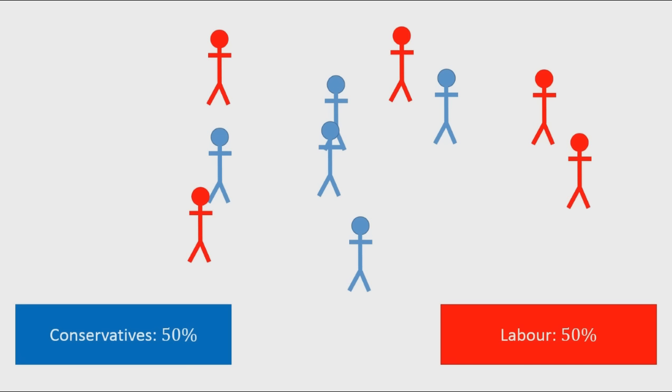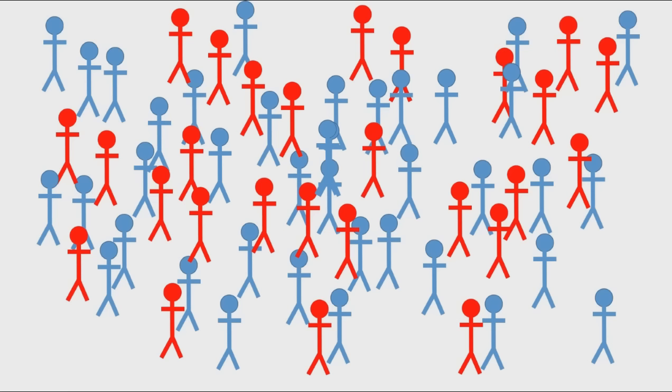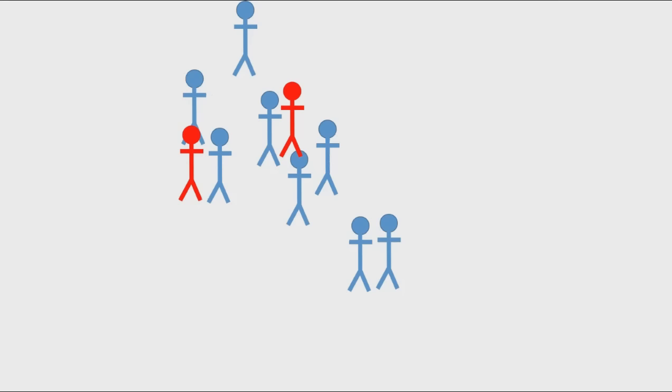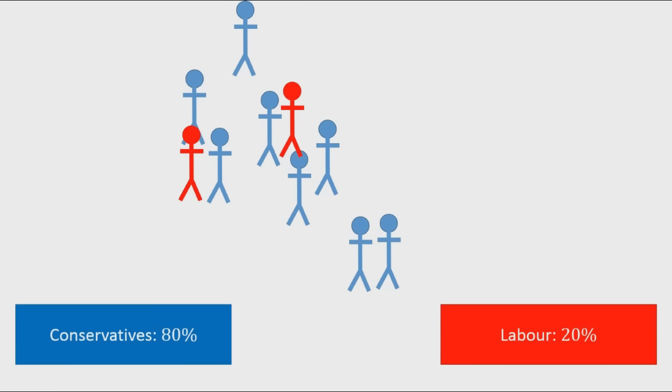So our first estimate, what a poller would say is, well, it looks like the vote share is roughly equal, but we have randomly sampled from the population. Let's see what happens if we take another random sample. We could take a different random sample from the population, and in this case, we've got 80% Conservative and 20% Labour. So just by taking a different random sample, we get a different estimate of the voting share. Every time we take a different sample from the population, we'll get a different proportion of Conservative voters or Labour voters. And this is what is known as sampling variation.